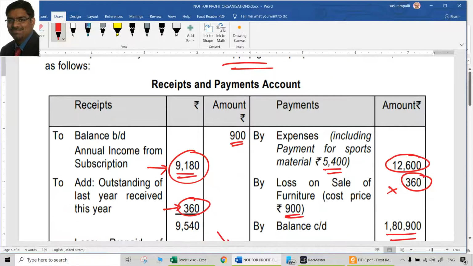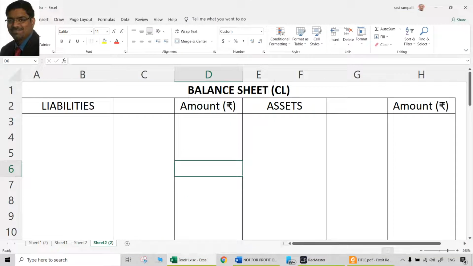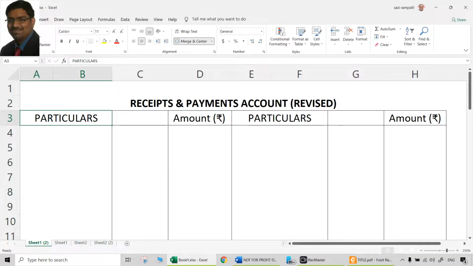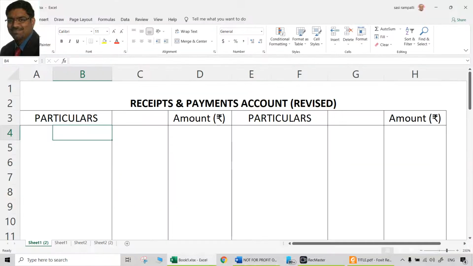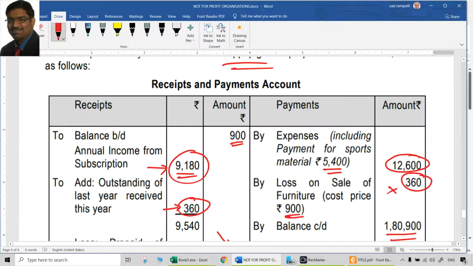Now let us start with the rectification of the receipts and payments account, correctly speaking. And naturally, each of them can be posted twice itself now, because everything is now as good as we are doing freshly. We are not just posting from receipts and payments account to the other side. We are doing receipts and payments account also revised. So what we do? We post it to the respective places twice.